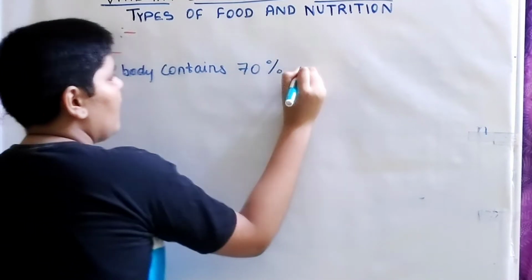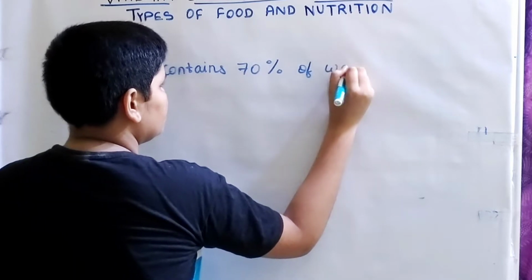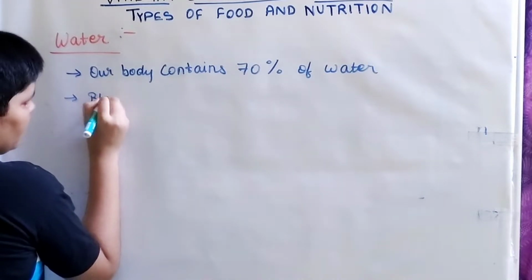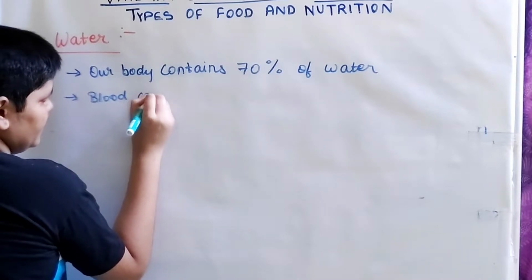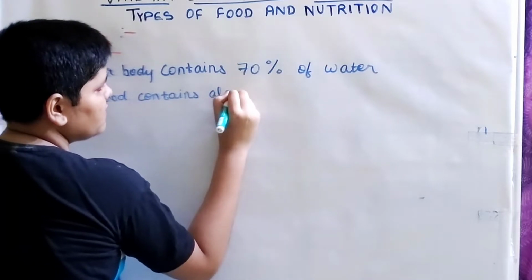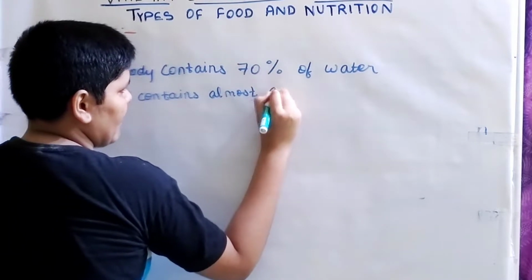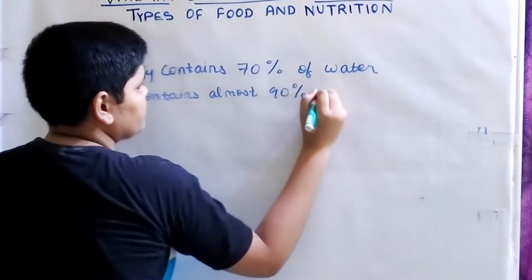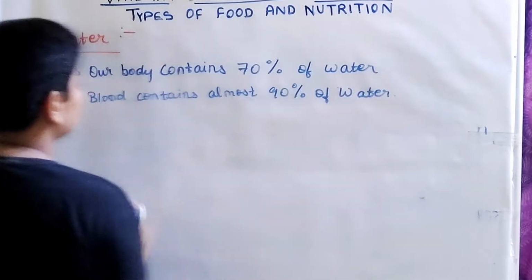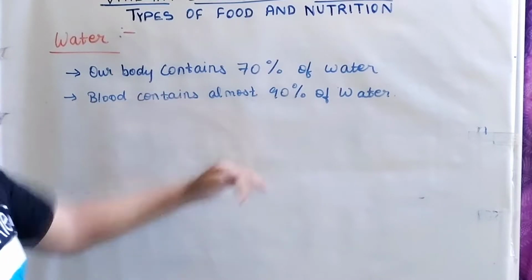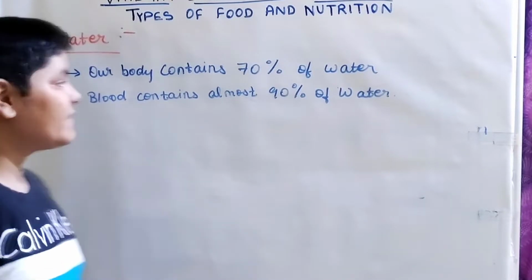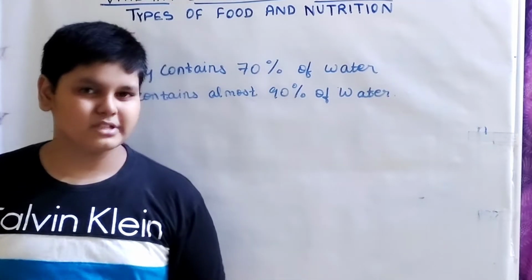70% water, and blood contains almost 90% water.